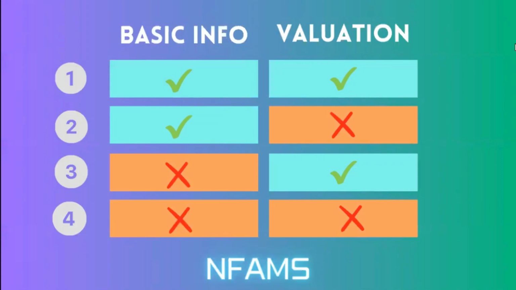As I explained so far, there are 4 possible scenarios on verification of basic information and valuation information of vehicles in NFAMS. First scenario, basic information and valuation information have been verified as correct, and hence vehicles with this status are recorded under approved assets and they are registered in NFAMS.